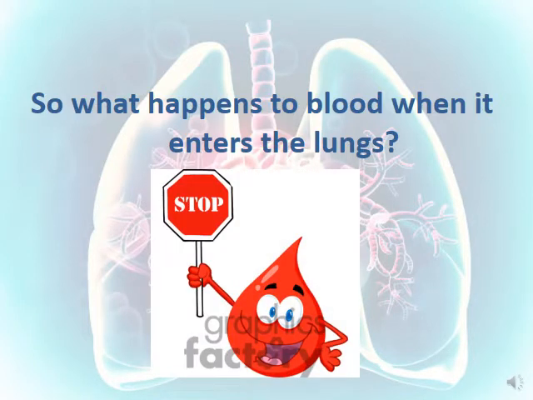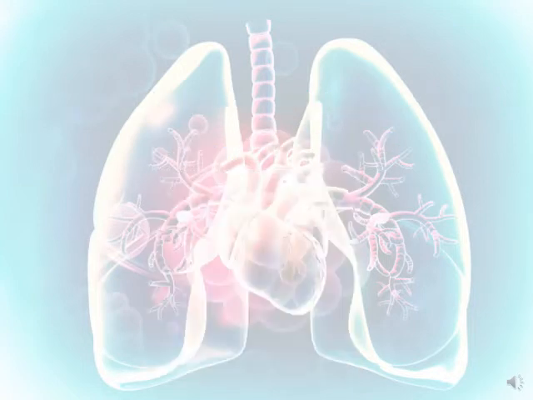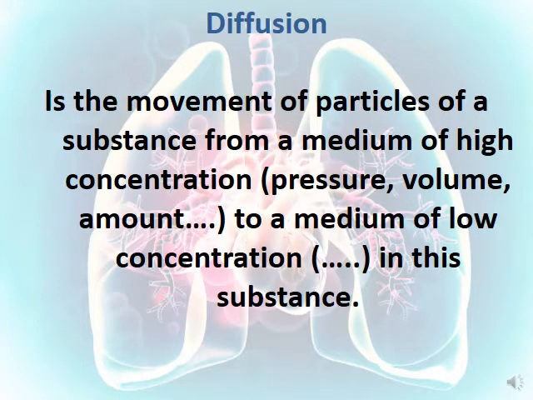Before we answer this question, let's start with a term that you have to know. It's called diffusion. What is diffusion?